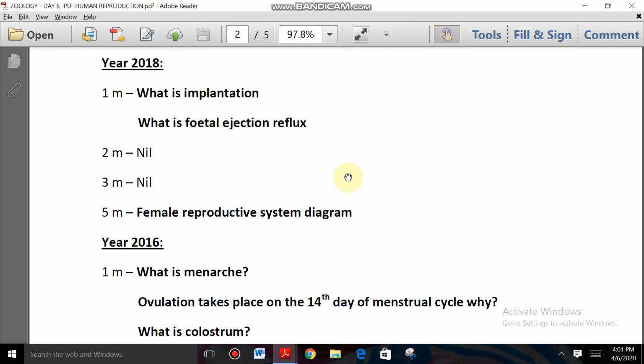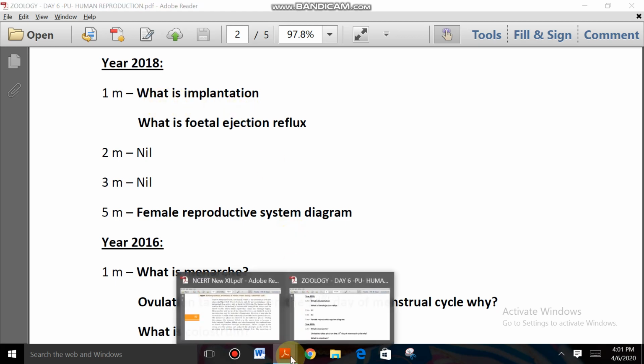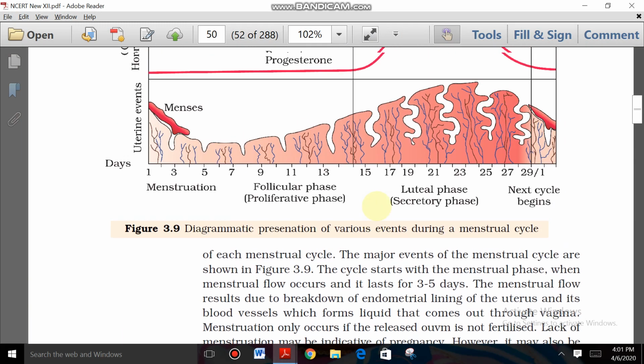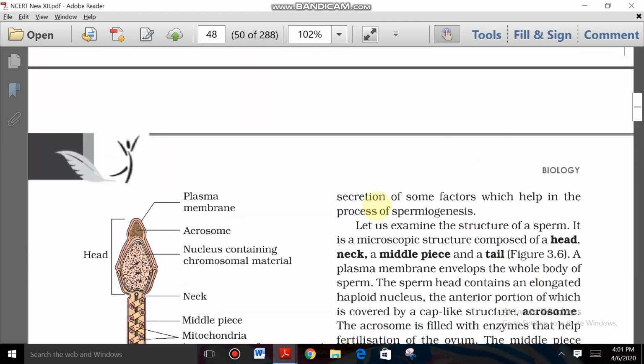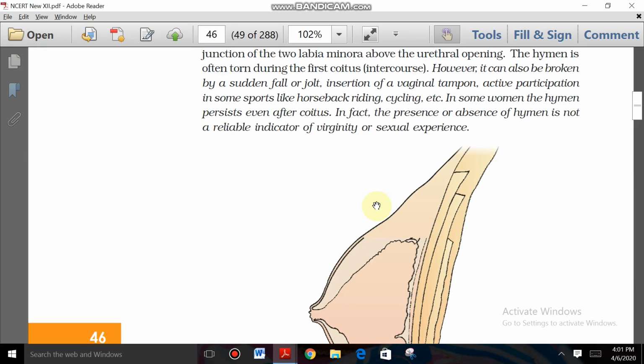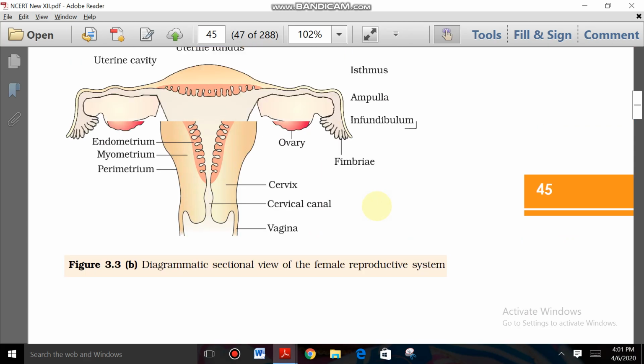Okay, next question paper, year 2018, and 1 mark questions, two 1 mark questions given. So first one, what is implantation? Do you remember what is implantation? Implantation is one of the reproductive events. Directly you can write from reproductive events given in the first page of the NCERT textbook.